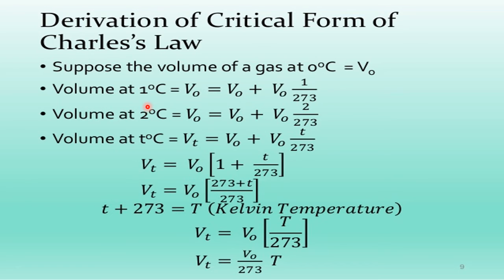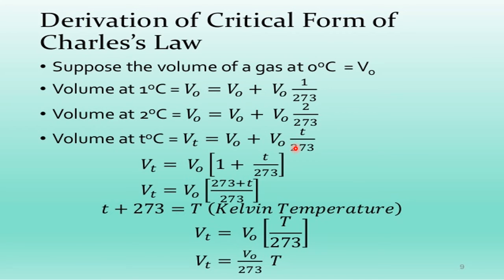In the same way you continue, 1 degree, 2 degree, 3 degree, and finally the general equation: volume at T degree centigrade, Vt, equals V naught plus V naught into T by 273.